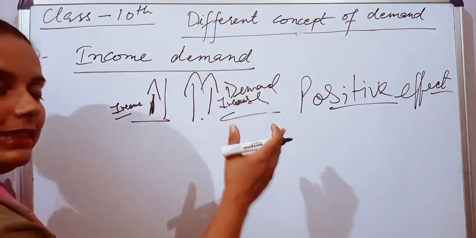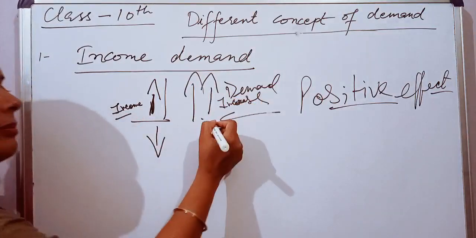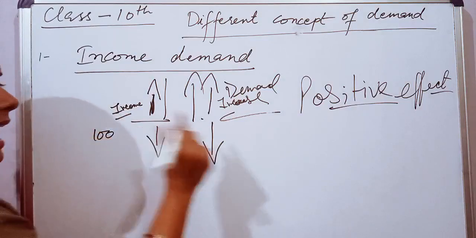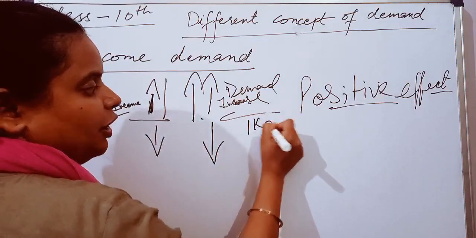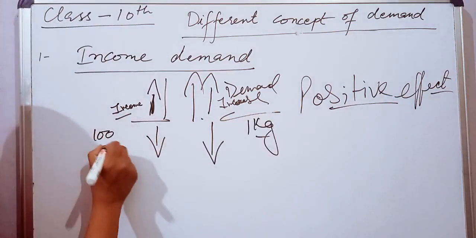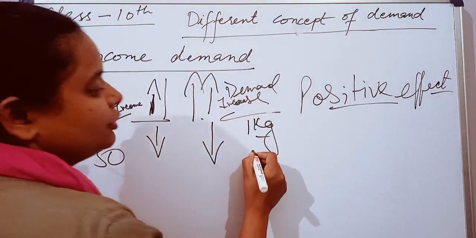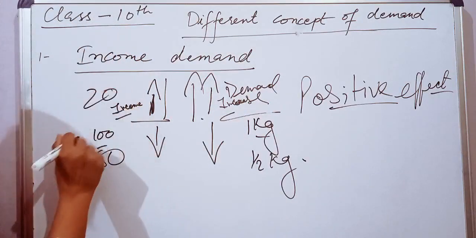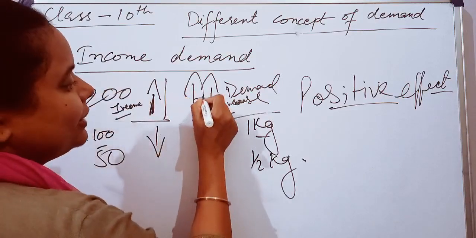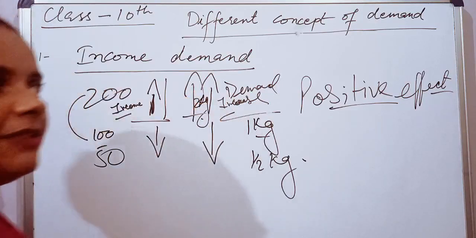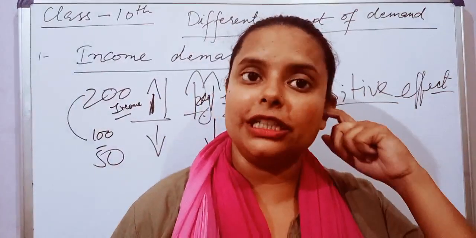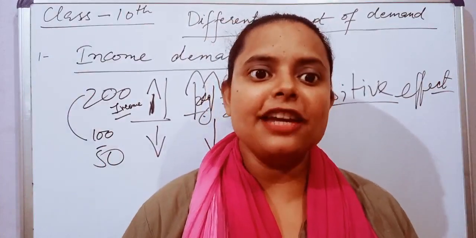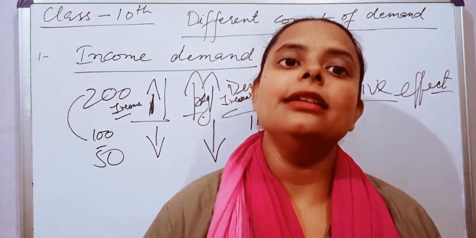Next, the negative: if my income decreases, the demand will also decrease. Suppose I am earning 100 rupees and consuming 1 kg of apples. If my income decreases from 100 to 50, I will start consuming half a kg of apples. And if my income increases from 100 to 200, I will start consuming 2 kg of apples. It has a positive correlation: if my income increases, I consume more and the demand increases; if my income decreases, the demand decreases.